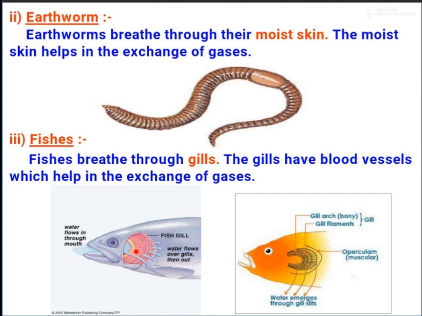So through the blood, oxygen comes inside the gills, and when water passes through the gills, they absorb the dissolved oxygen from the water and give out carbon dioxide to the water. So when water passes through the gills, they exchange the gases. So this is the method in fishes. I hope you understand. And now we will discuss respiration in human beings.